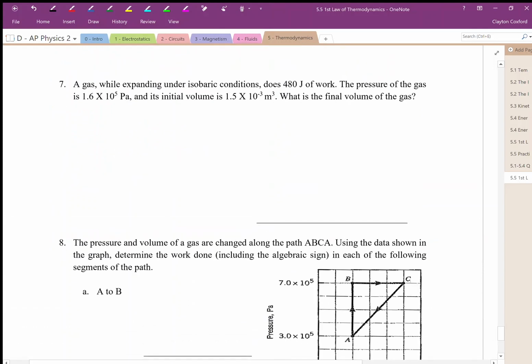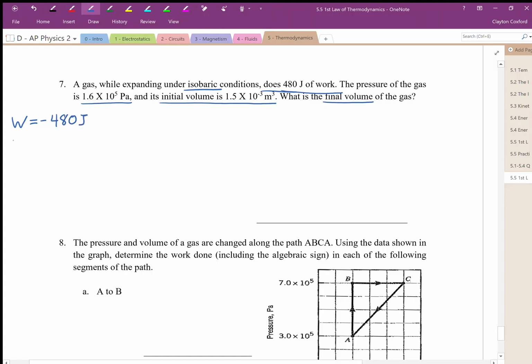Two more examples here. So a gas, while expanding under isobaric conditions, does 480 joules of work. So it does work. The pressure of the gas is 1.6 times 10 to the 5 pascals, and its initial volume is 1.5 times 10 to the negative 3 meters cubed. And we want to know what the final volume of the gas is. So let's write down what we know first here. Work done by the gas, so it's negative 480 joules of work.